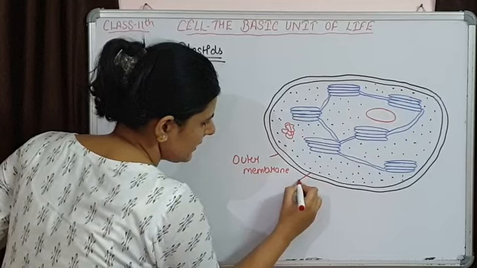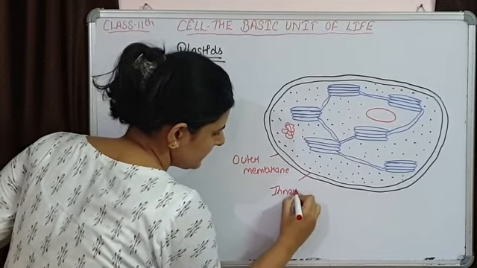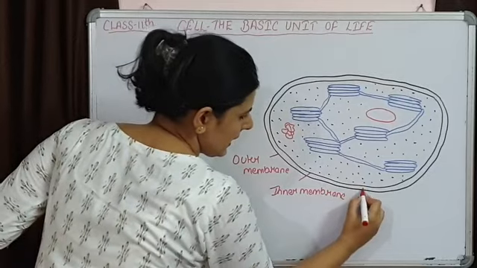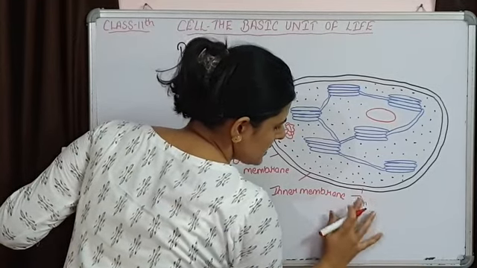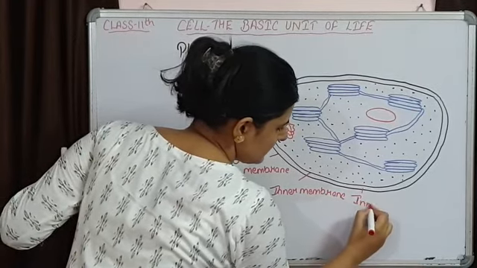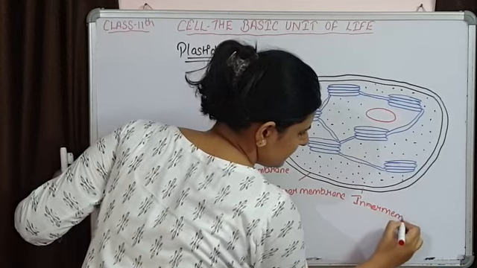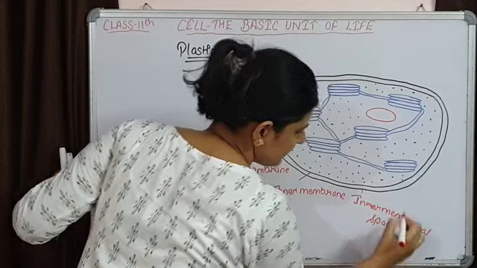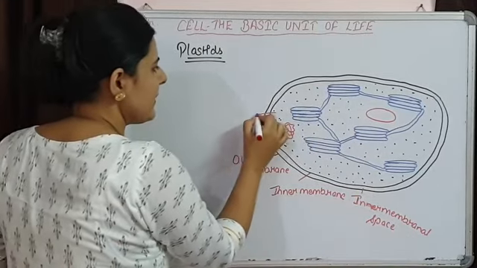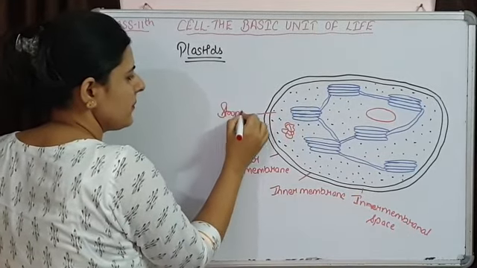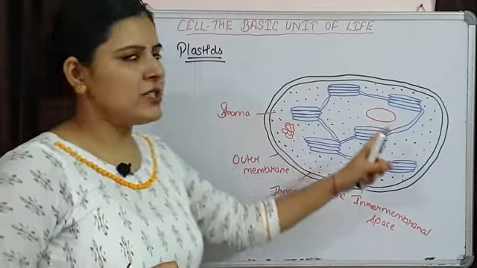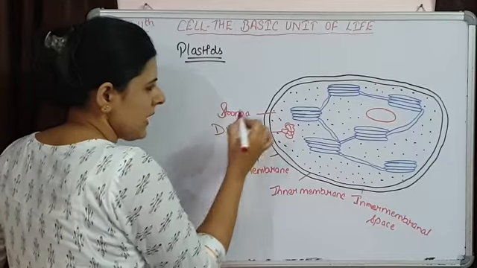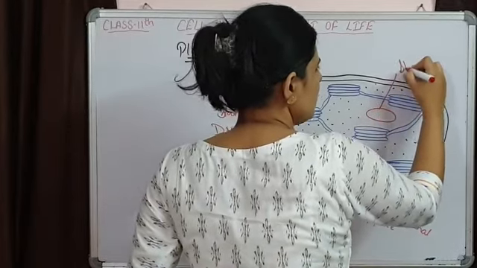Here is present the inner membrane, and in between lies the inner membranal space. Now this is the matrix or stroma region. If we see inside the stroma region, then DNA is present, and some starch granules are present.